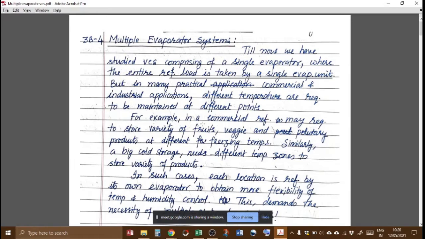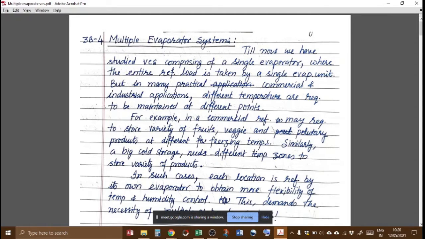For example, in a commercial refrigeration system, it may be required to store a variety of fruits, vegetables and poultry products at different freezing points. Similarly, in a big cold storage, we need to store different varieties of products, and we need to maintain different temperature zones in our cold storage unit.